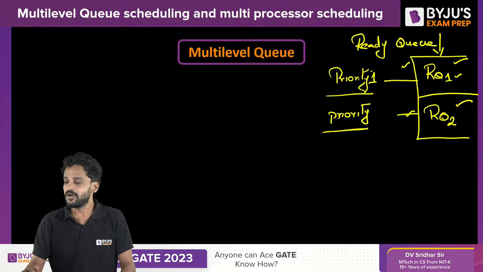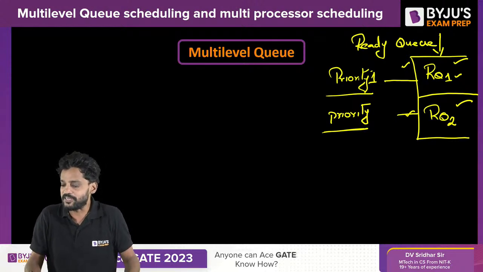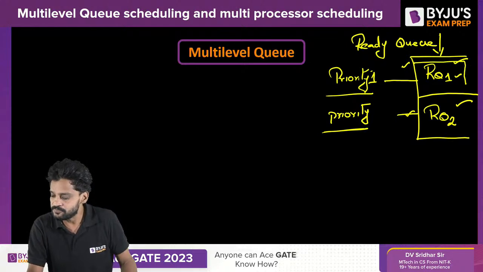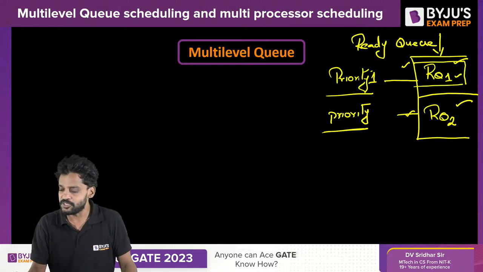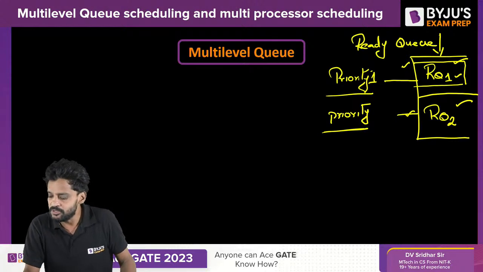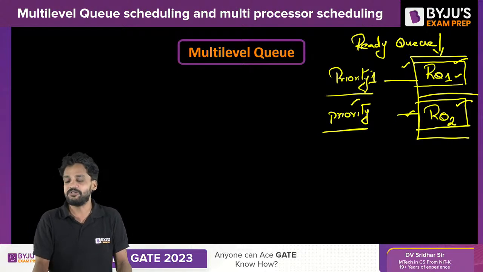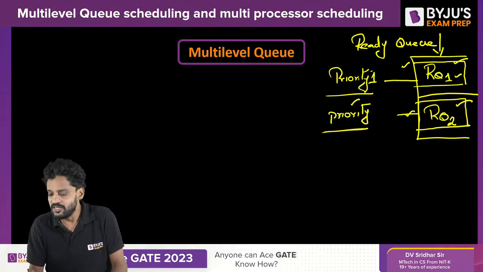Obviously, we expect all the processes within ready queue 1 to be finished. Right after that, we schedule the other processes, which are in ready queue 2, called background processes. They can be executed since they are given the lowest priority.